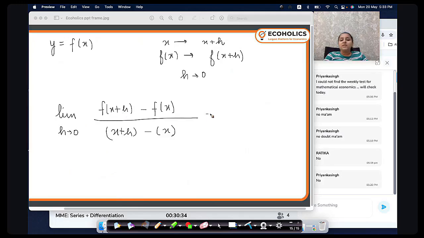If this comes out to be a number, it means the derivative exists. If this is not defined, it means the derivative does not exist. This is the technical notation of a derivative. This is how you denote the derivative at x.